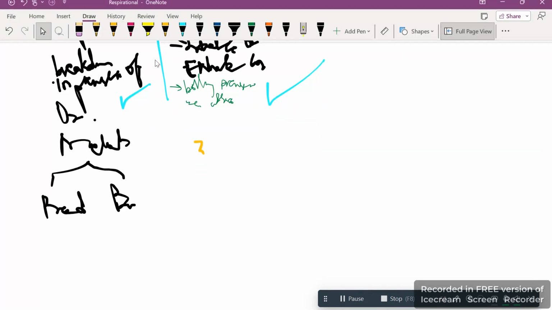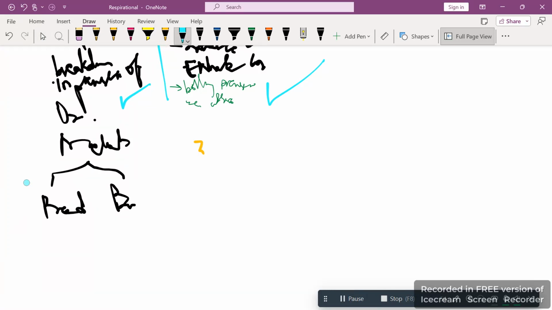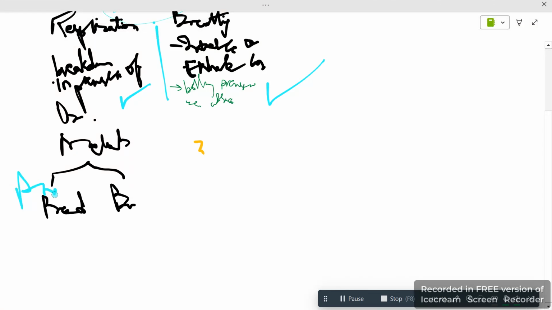Then we saw metabolism. We have two types of metabolism, which are catabolism and anabolism. Anabolism is production. Catabolism is breakdown.